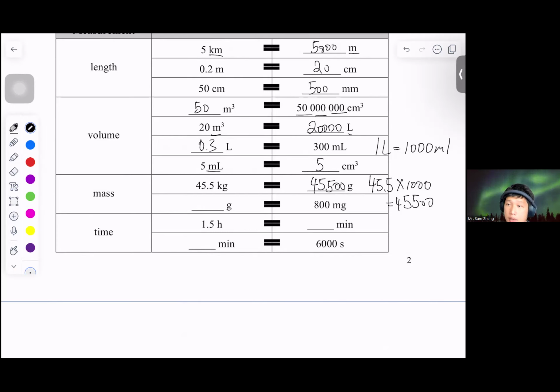Next, 800 milligram. In this case, 1 gram equals 1,000 milligram. Now we got 800, meaning that it would be 0.8 gram.